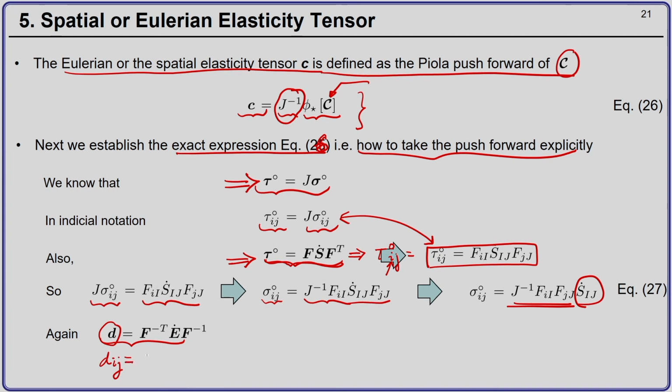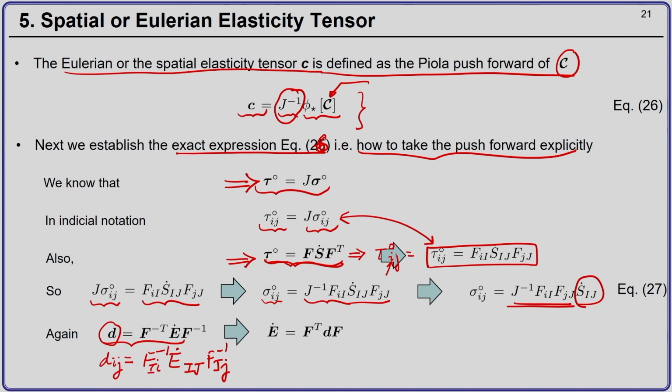So, lowercase f inverse, and because i is the first index, let me put I here. But because this is inverse, I put f inverse_Ii E dot IJ f inverse_jJ.